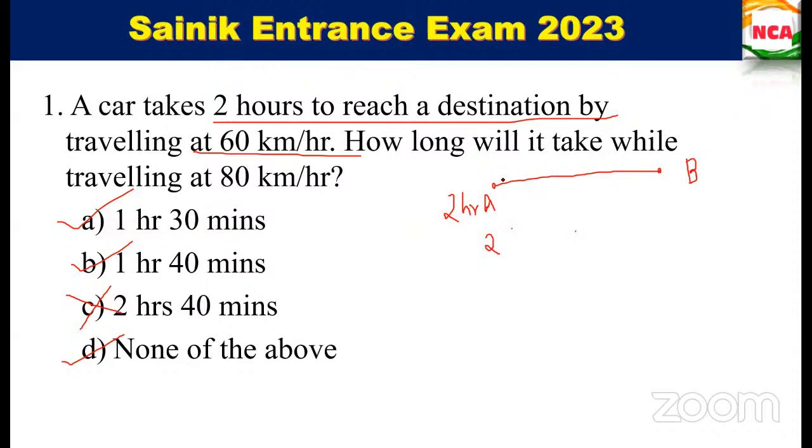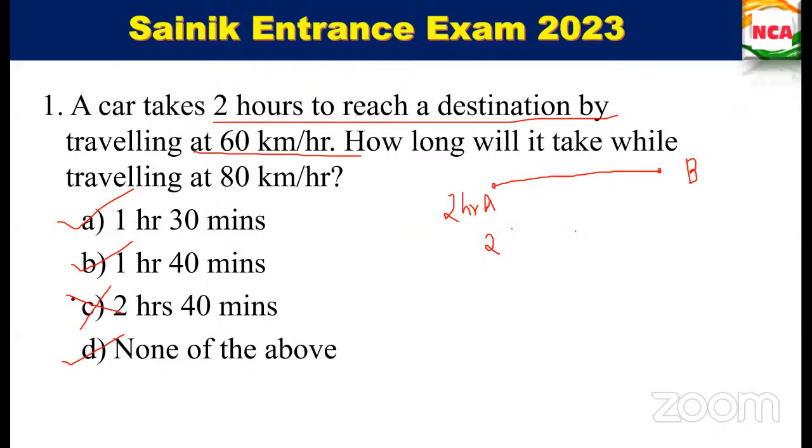Shall we solve this together? Ma'am, none of the above. None of the above, okay, fine. At least you tried, no? That's good. Ma'am, 1 hour 30 minutes. Okay, fine. We'll check it.